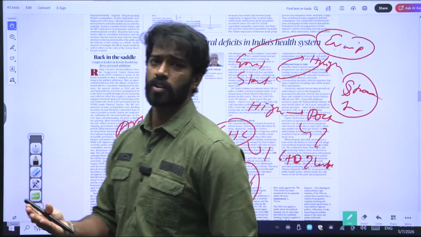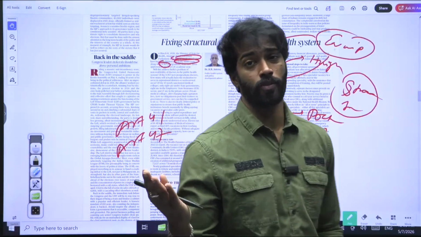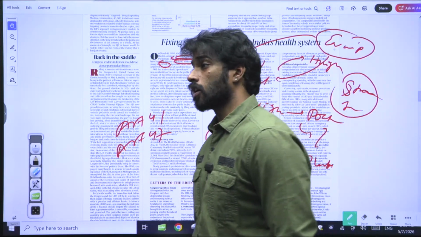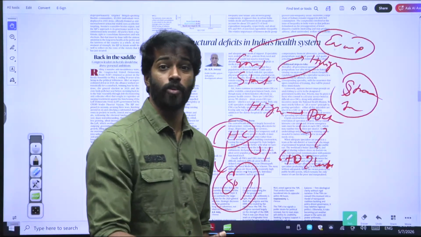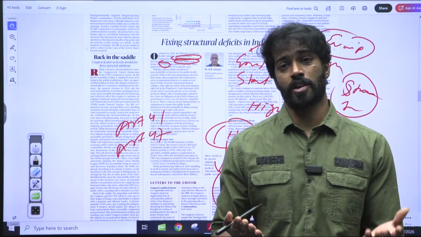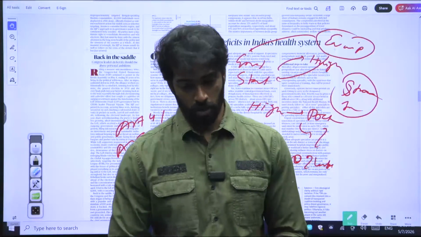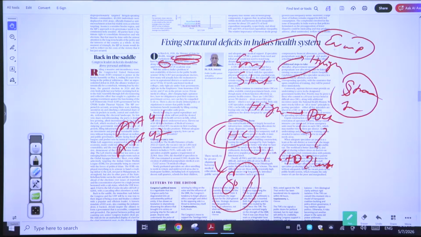because on one side we cannot compel any person to willingly or forcefully work in a government hospital at a very low pay. On the other hand, we cannot force a person who is actually poor to pay a very high price in a private hospital, because both are rights and both are needs, right? So that is what this particular article is talking about, saying that everything needs to be in proper manner.